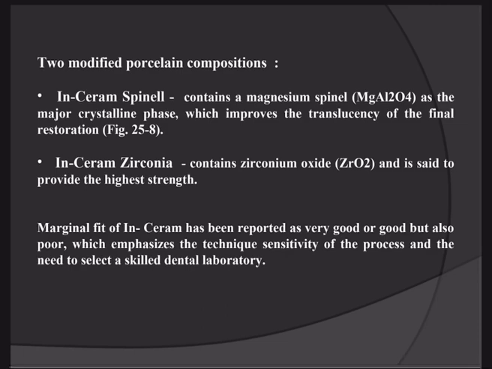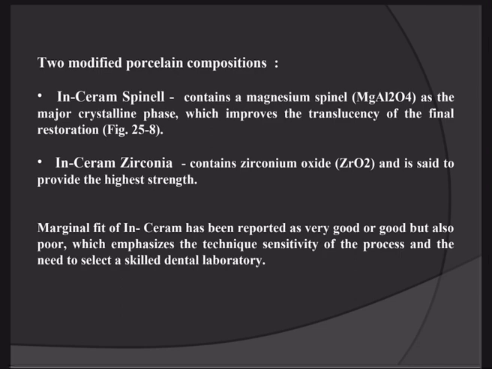Now, there are two types of this slip cast ceramic, or InCeram: InCeram spinel and InCeram zirconia. InCeram spinel is based on magnesium oxide, so it contains magnesium spinel as a major crystalline phase, which improves the translucency of the final restoration.